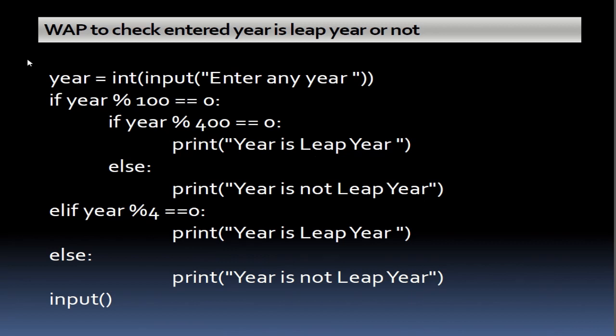For that we can have an example: write a program to check whether the entered year is a leap year or not. We enter the year as an int, any number. Now if year mod 100 is not equal to 0, then if year mod 400 is equal to 0, it will print the year is a leap year, else the year is not a leap year. And if year mod 100 is equal to 0, then if year mod 4 is equal to 0, it will print the year is a leap year, or else the year is not a leap year.